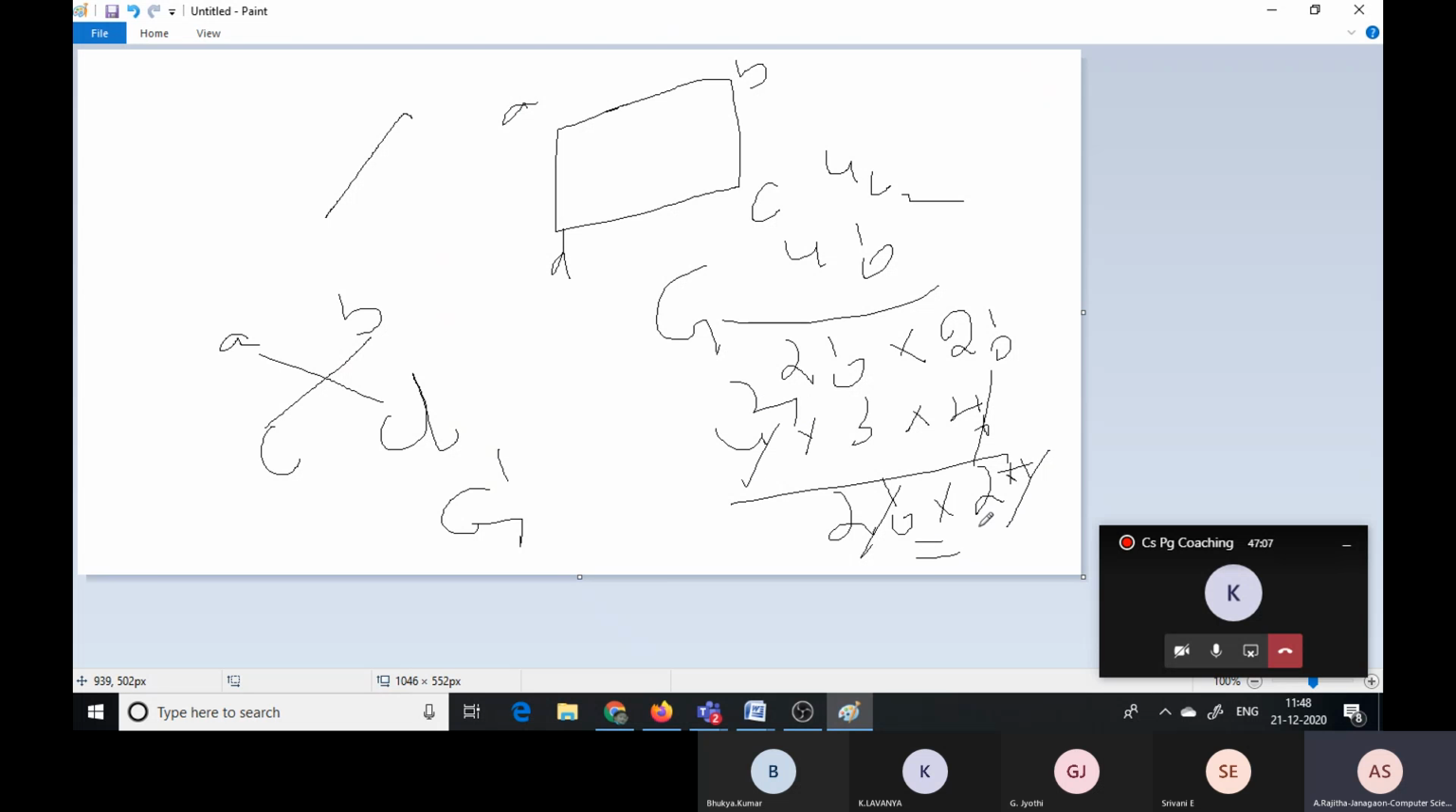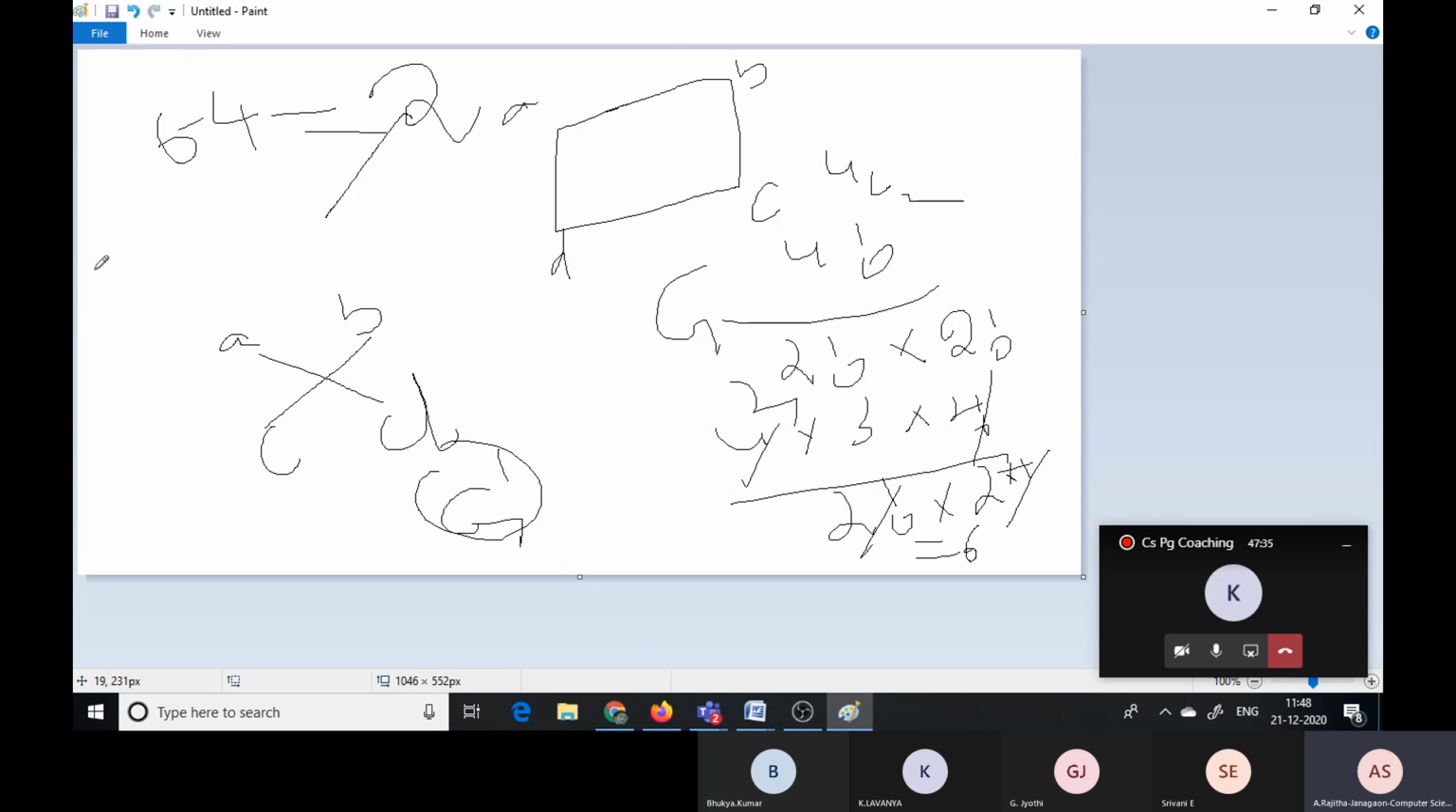So total how many number of edges are there here? 6 edges are there. So here there are 6 edges in nC2, and how many edges are there in total? The total possible edges are 6. But in this graph how many edges are there? 4 edges are there. So in the complement graph how many edges will be there? 2 edges, that means A to D and B to C. So you can observe here in the complement 2 edges are there.